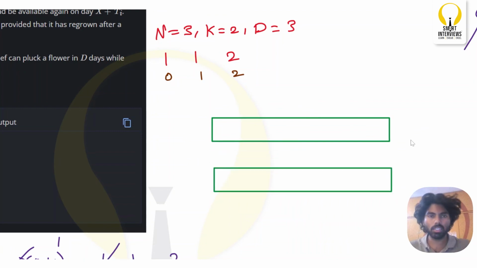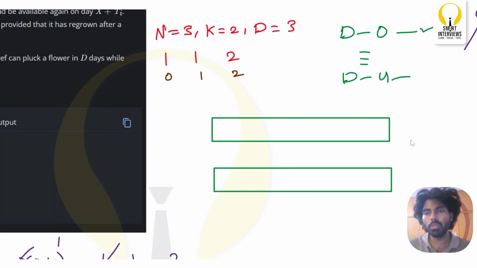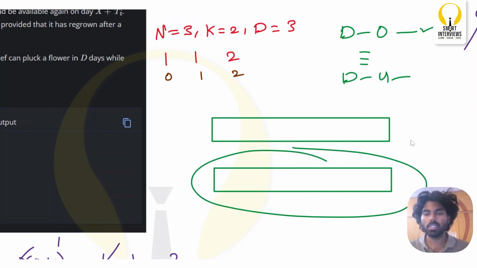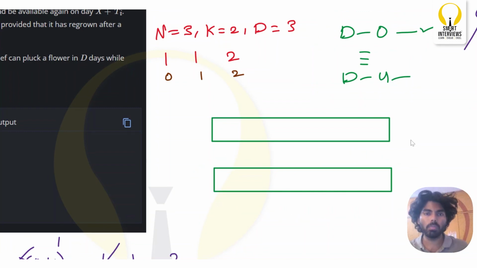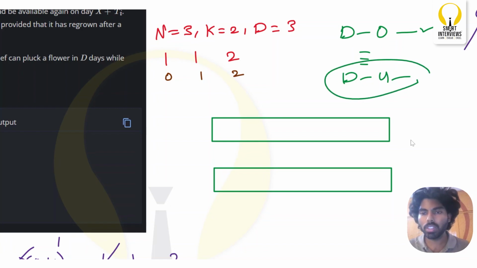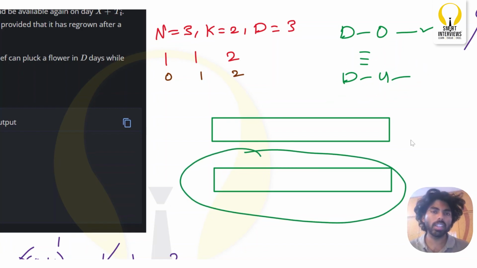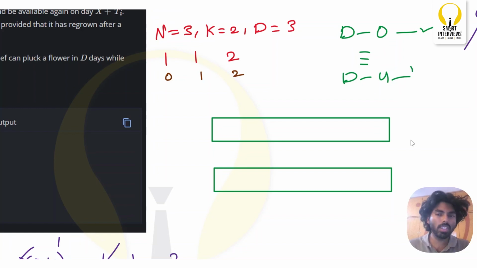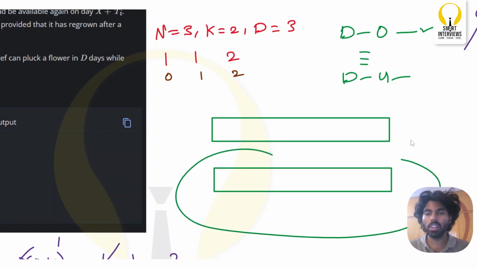Okay, and second data structure will tell me, are there any flowers who have already regrown? Let's say on day 0 you have plucked one flower, you have removed one flower from the garden. And by the time you reach day 4, this flower has already regrown. So in this second data structure you will be tracking all the removed plucked flowers. So by the time you reach day 4 you will simply look up this data structure and see, are there any flowers which have regrown already? So this data structure will help you doing that.